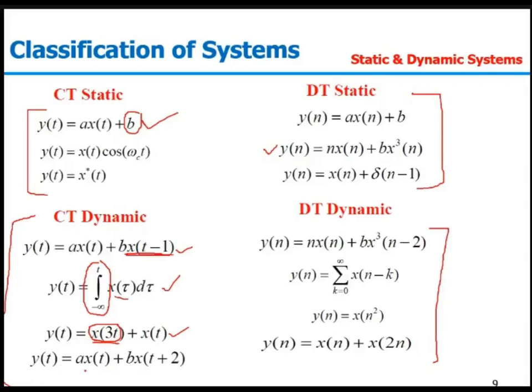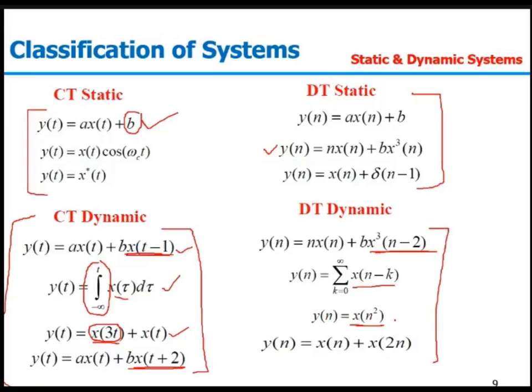Similarly, in the last part, y(t) equal to a x(t) plus b x(t plus 2). It is depending on the future value of x(t). So all these four types are representing systems with memory. Same is with the discrete dynamic case. Here we have the past dependency. This is the future dependency. Again the future dependency. If I take n equal to 2, then y[2] is depending on x[4].